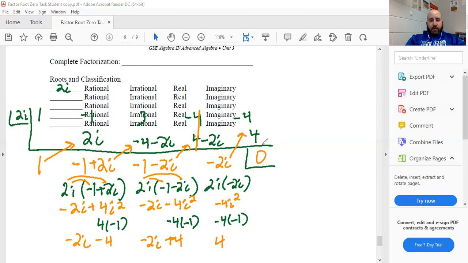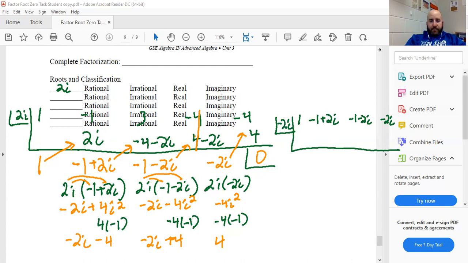And we're not necessarily going to label these at this point. Remainder, constant, x to the first, x squared, x cubed. So you don't have to do all that, but the process is still the same. I'm going to take this complex number, -2i. So 1, -1 plus 2i, -1 minus 2i. Again, I'm going a little off the page. Hopefully y'all could fit it. -2i. And my box is going to go -2i.